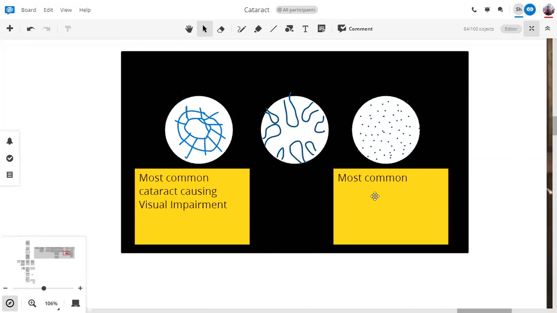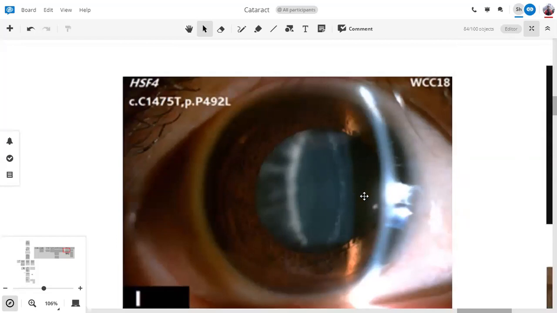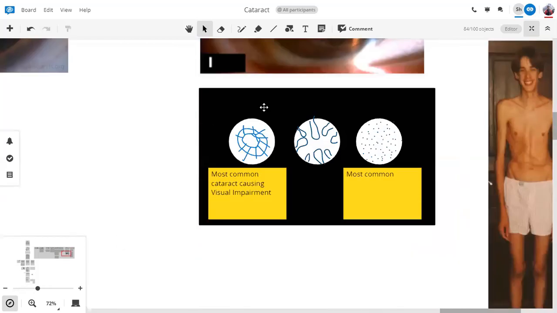Now, how will you treat this patient, if it's causing significant visual impairment? How will you treat this patient?